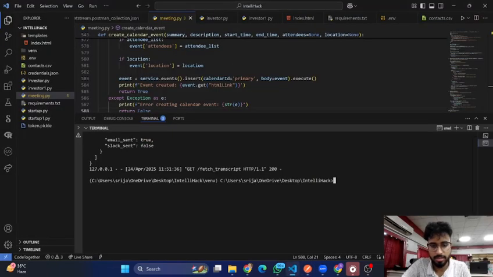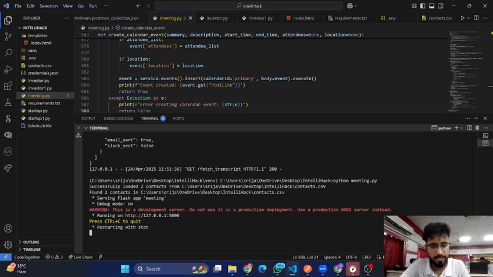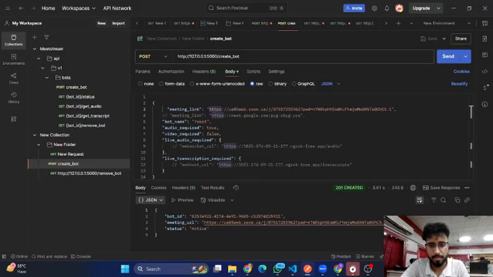First, let's run the code here. So here the code is running. Now, as you see, Flask is set up. Now let's go to Postman. This is my localhost endpoint.